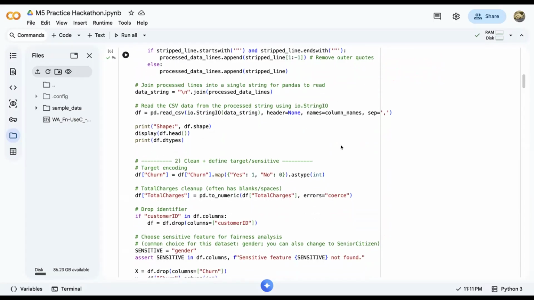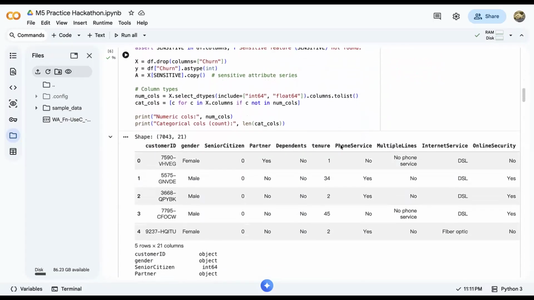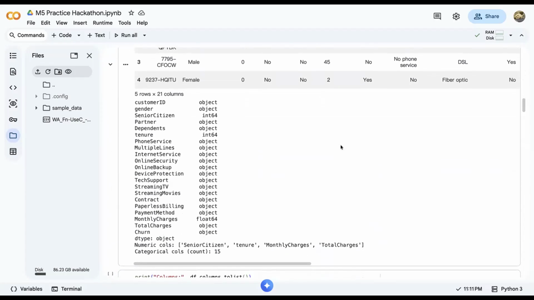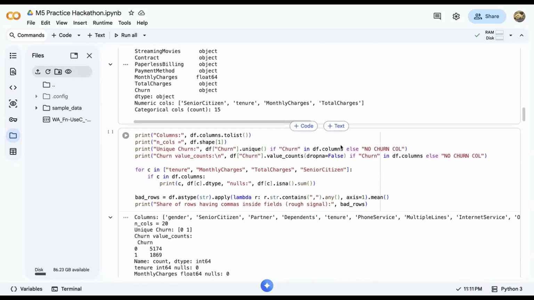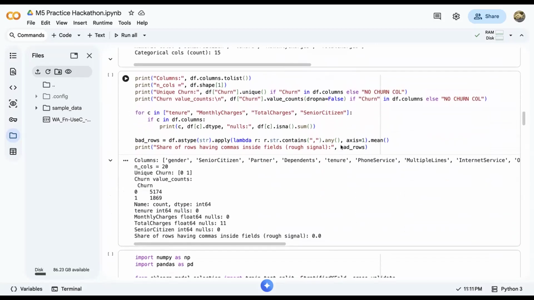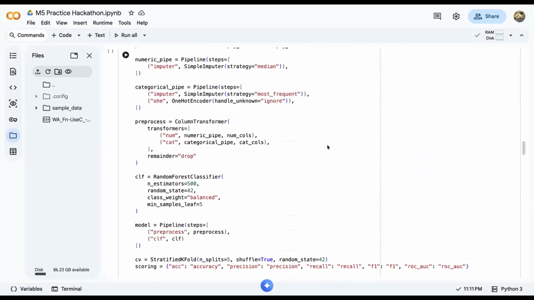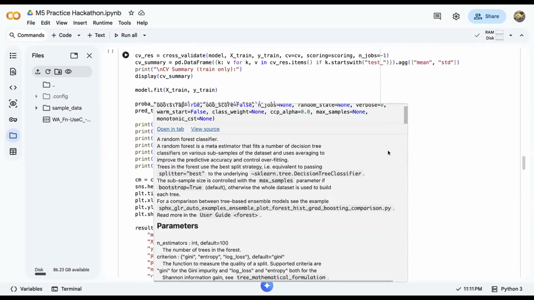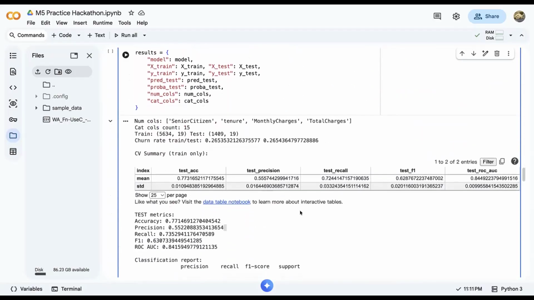For the model training and performance validation, I trained a classic machine learning model using a random forest classifier. For the validation, I used cross-validation on the training set and then evaluated the final model on a holdout test set.